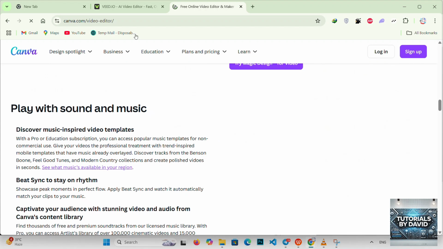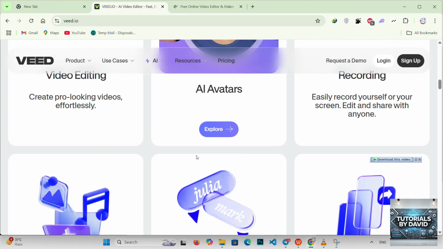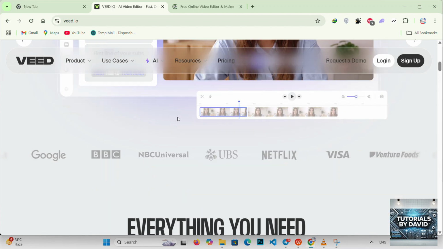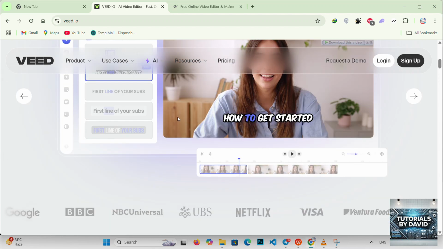So, if you want strong video editing with smarter AI tools, Veed is your go-to. But if you prefer simplicity and lots of design templates, Canva will serve you well.